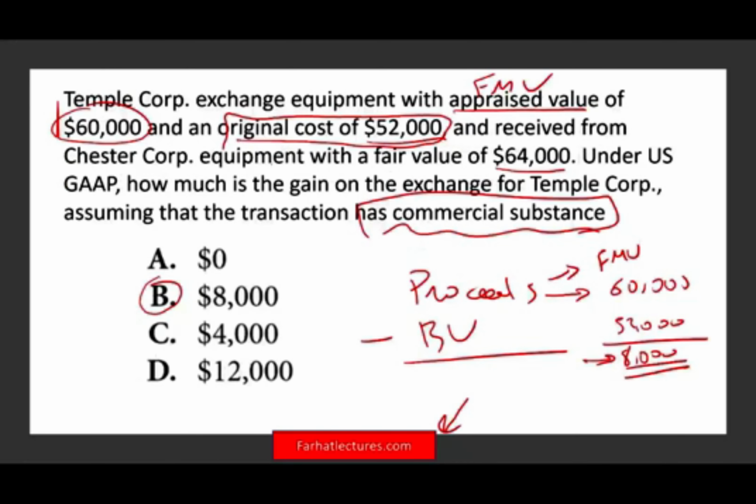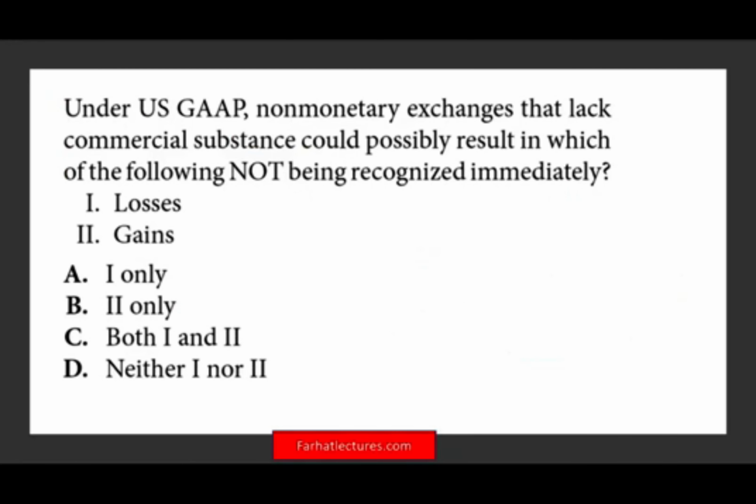So notice we don't care about the fair value of the other asset to compute our gain. We just look at, if we sold it, we'd get 60. Our cost is 52. Here the cost is also the book value because we are not given accumulated depreciation. So they're keeping it simple.